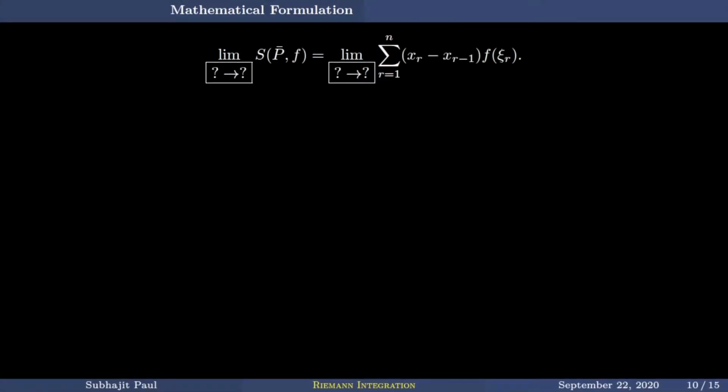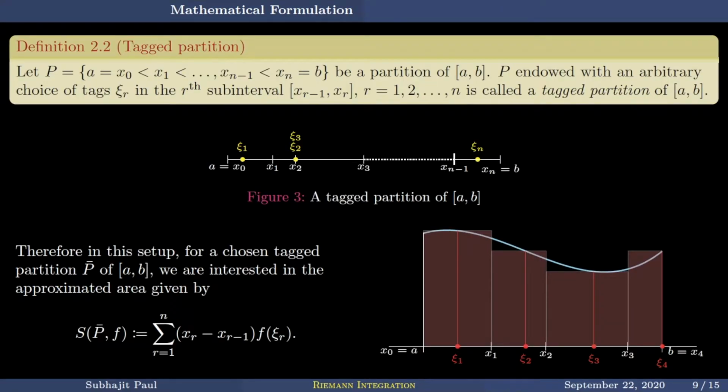Now, in the last class we were stuck at this point. We were able to formalize, we were able to accommodate two perturbations, that is of unequal partition points and any arbitrary choice of the tags in the subintervals. So these two perturbations we could accommodate, and then we end up with this sum. This is the quantity we want to investigate against the popular belief.